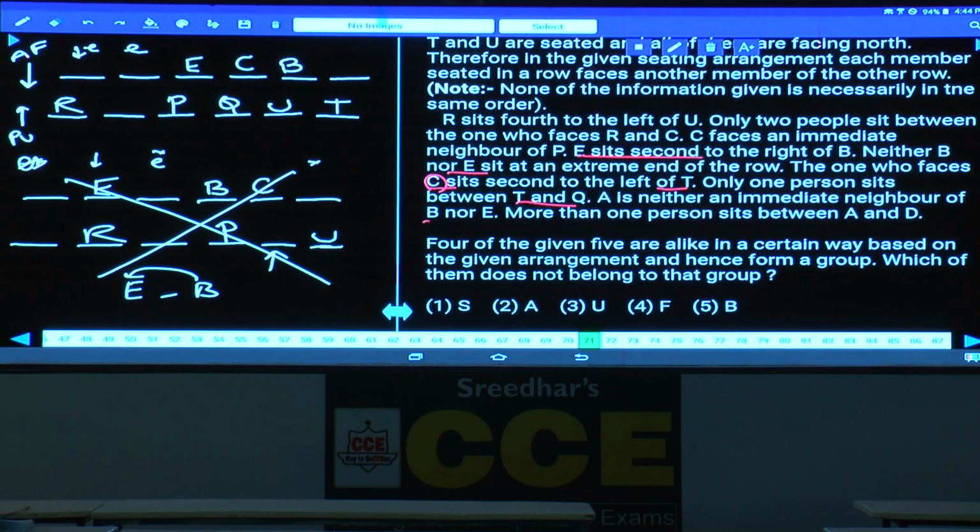A is neither an immediate neighbor of B nor E. As A is neither an immediate neighbor of B nor E, hence A cannot be in these two places, hence A must be here. More than one person sits between A and D, hence D will be here. If D is here, A, B, C, D, E, F will be here, and in this one P, Q, R, S will be here. And this is how these 12 persons are seated in two different rows, 6 persons in one row and 6 in the other row. And this is about question number 71 to 75.